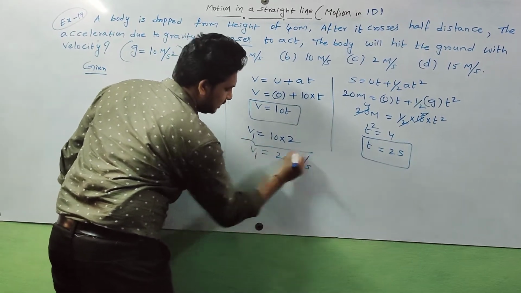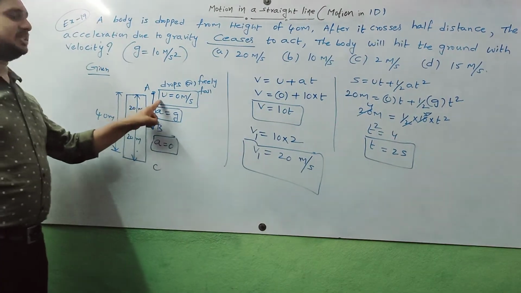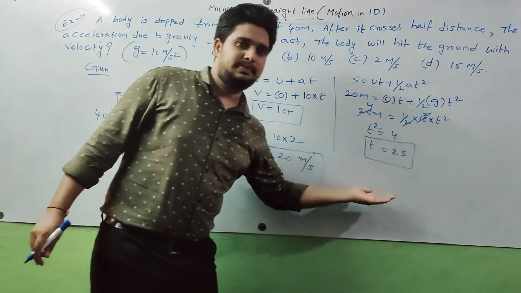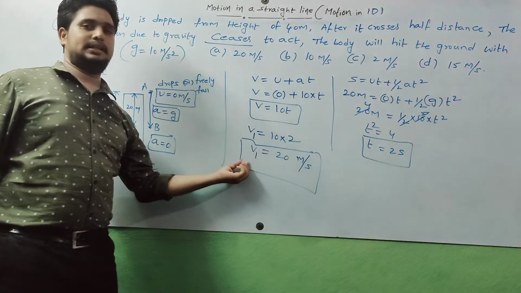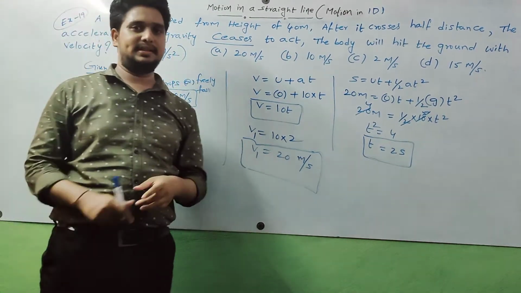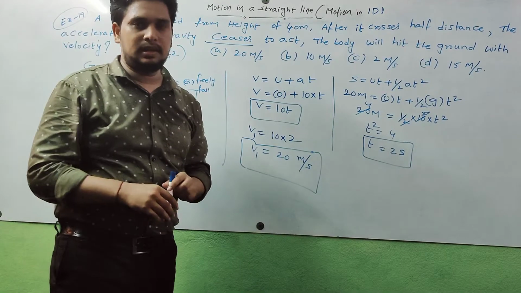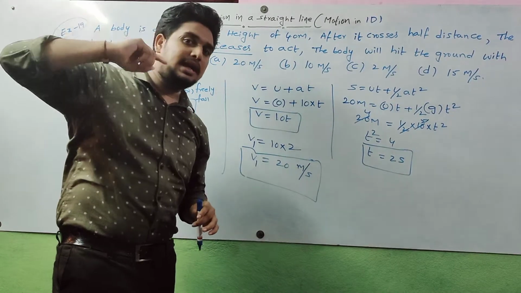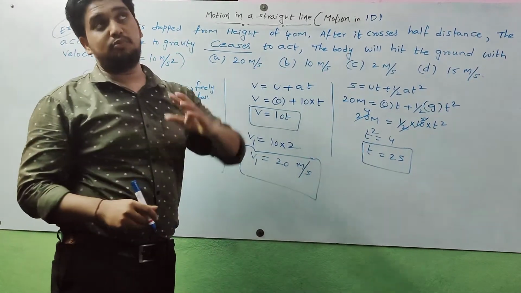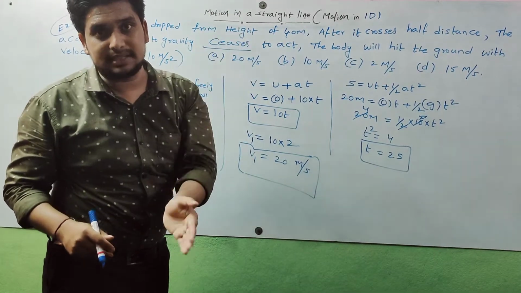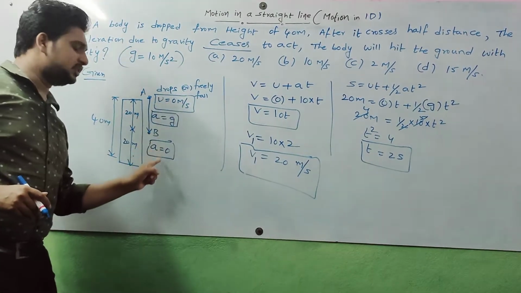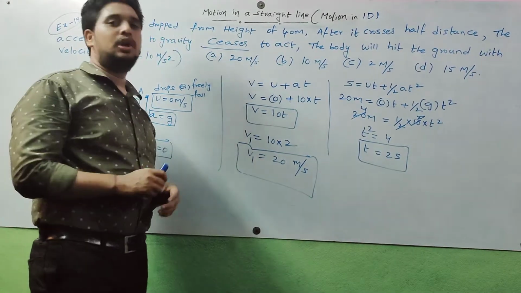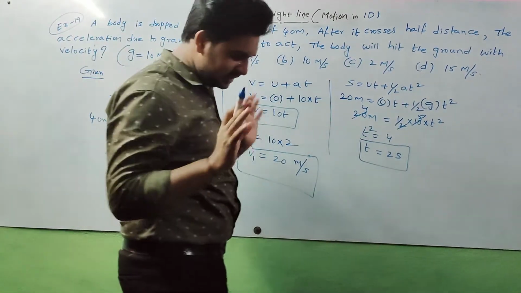So the final velocity for the first step: the initial velocity is 0 meter per second. The final velocity attained after 2 seconds, the body will attain 20 meter per second. I already discussed in the previous lecture, while a body is freely falling, velocity increases gradually. While a body is projected vertically upward, velocity decreases gradually. Upward, velocity decreases; downward, velocity increases. So initially 0, now the velocity increases to 20 meter per second after 2 seconds. Now this is fine.